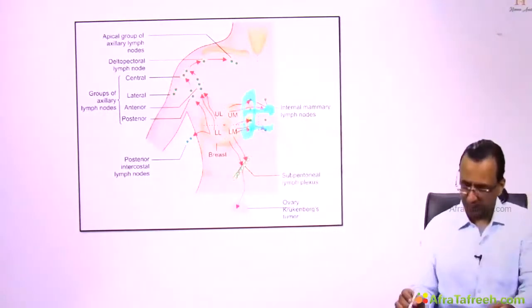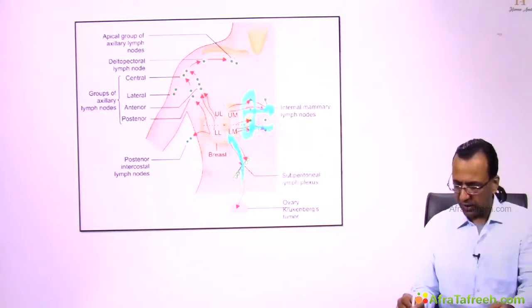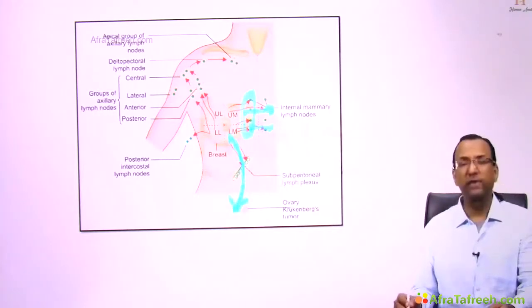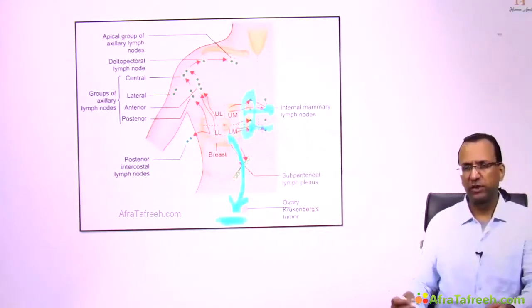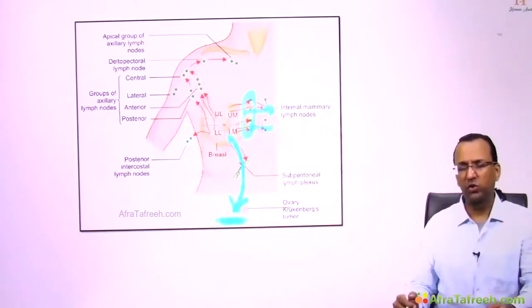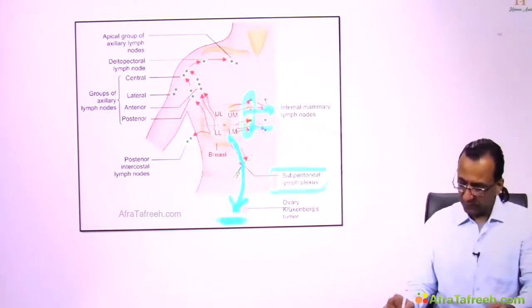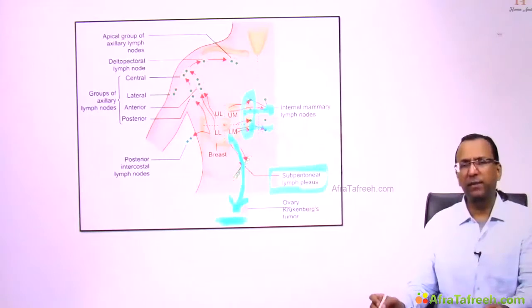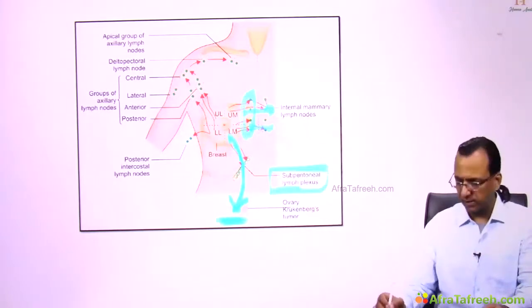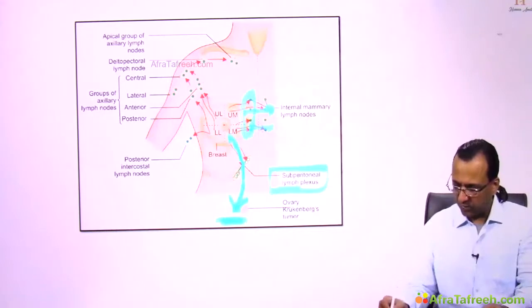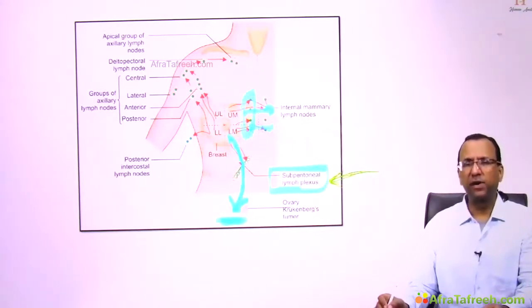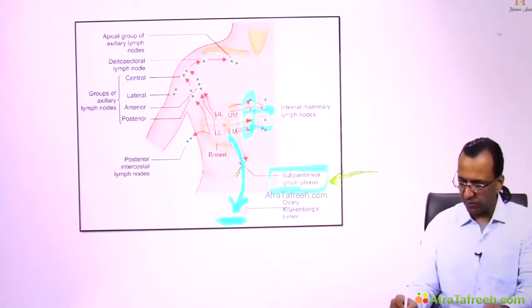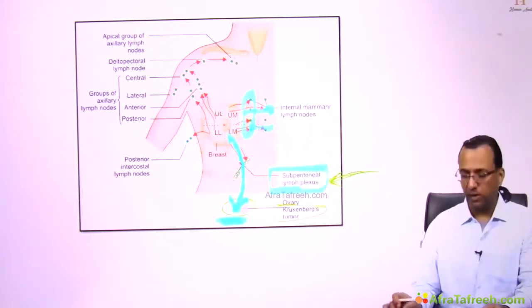Rarely it can also happen that the mammary gland sends lymphatics towards the ovary or towards the abdominal viscera. It is going along the lymphatics in a retro course, a reverse course along the lymphatics. You mean to say there is some lymphatic plexus with the peritoneum? Yes, it is actually called the subperitoneal lymphatic plexus, and it is a retrograde kind of transmission towards the abdominal viscera, especially the ovary, and that is Krukenberg's tumor.